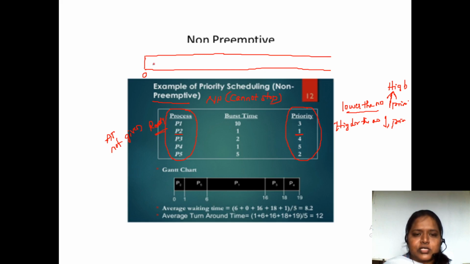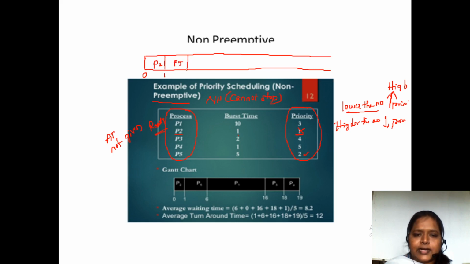Now the P2 process will come and execute for how many milliseconds? Its burst time is 1 millisecond. So it executes for 1 millisecond. So the P2 process is completed. And which has the second highest priority? The P5 process has the second highest priority.